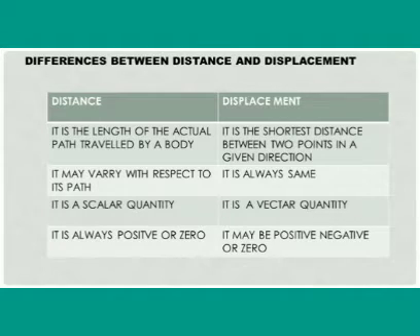Differences between distance and displacement. Distance is the length of the actual path travelled by a body. It may vary with respect to its path. It is a scalar quantity. It is always positive or 0. Displacement is the shortest distance between two points in a given direction. It is always the same. It is a vector quantity. It may be positive, negative or 0.